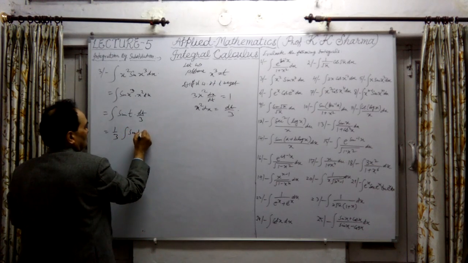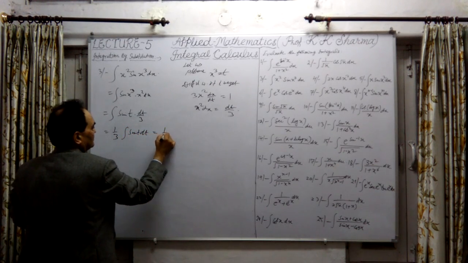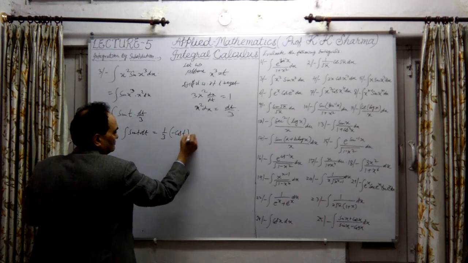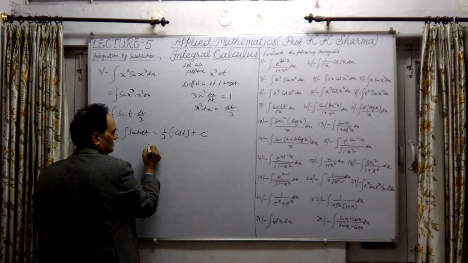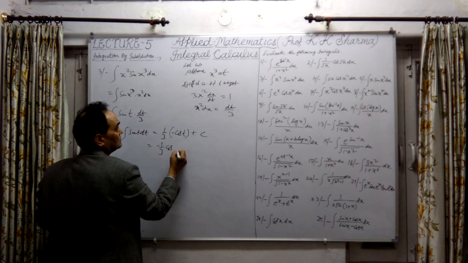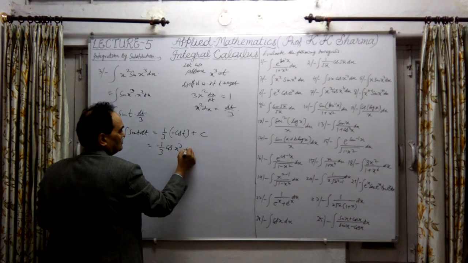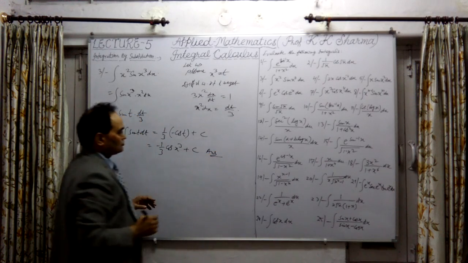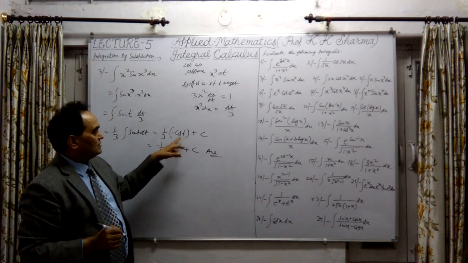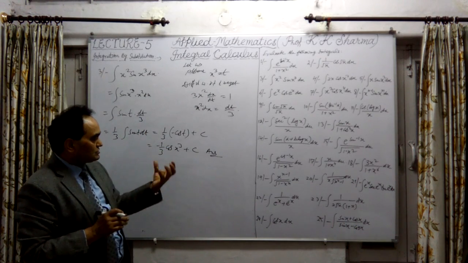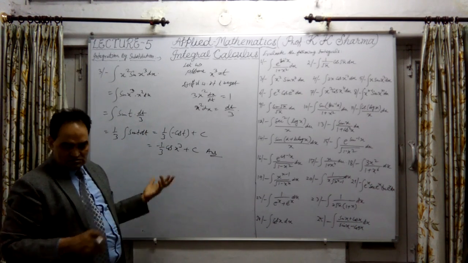This is sin t into dt, which can be integrated as 1 upon 3, sin t is minus cos t plus constant of integration. This is minus 1 upon 3 cos t, where t means x cube, plus constant. This is the answer here. So replacing t by x cube, because we assumed x cube as t, the original value is in terms of x. This is the final answer.